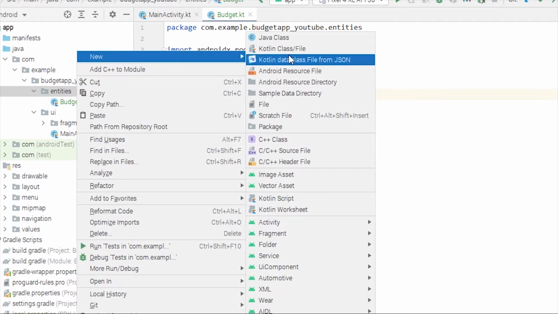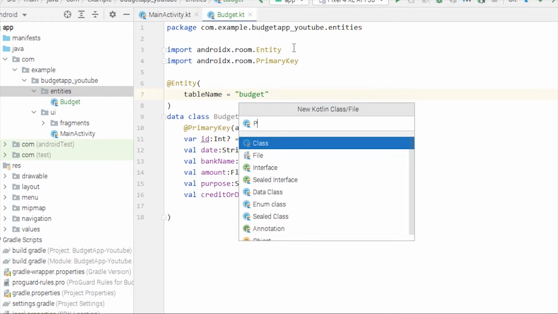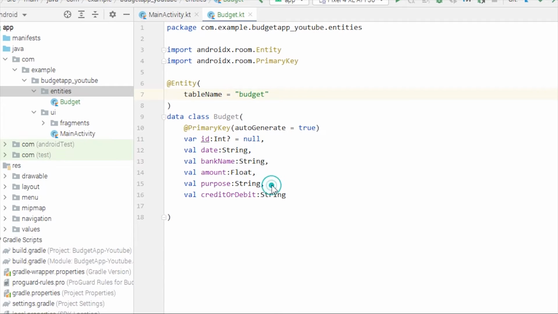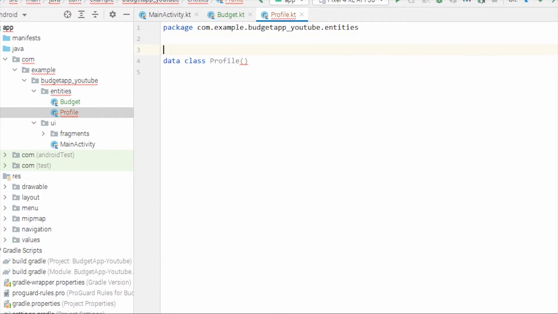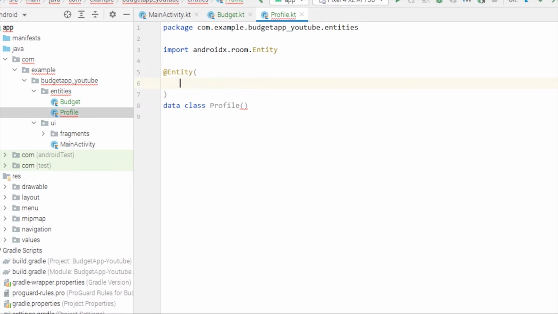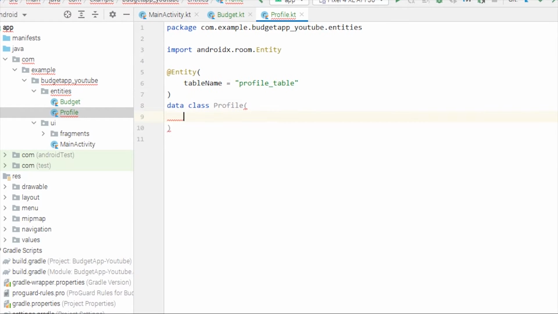So let's create a Kotlin file, a class which will be named Profile. This will be a data class. Let's annotate this with @Entity as well, and let's change the table name equals to profile_table. And in the constructor now we'll be defining different columns.